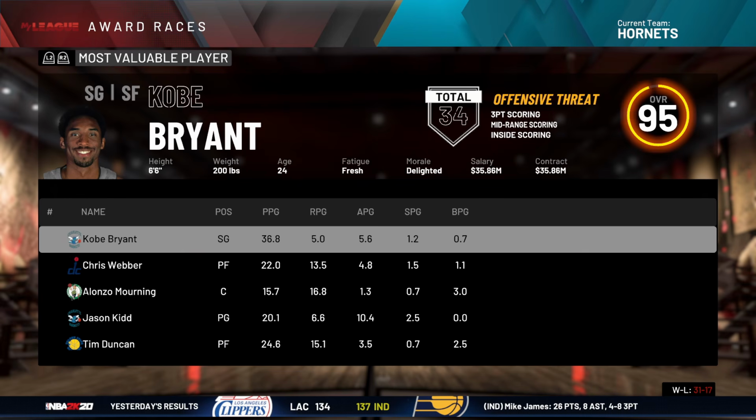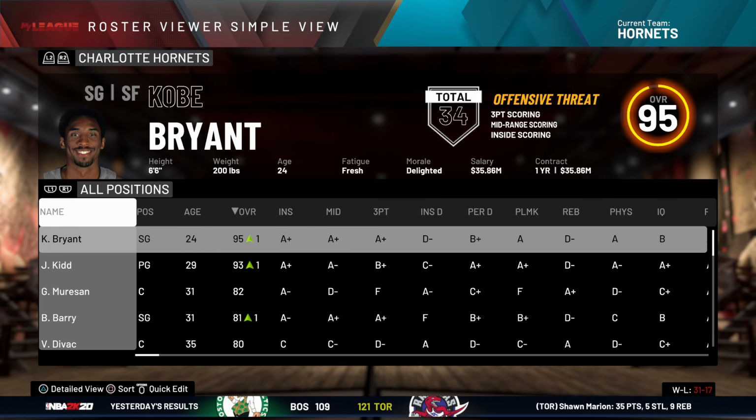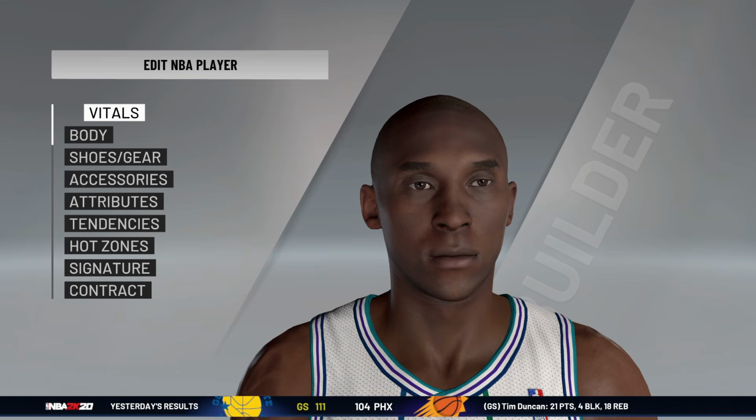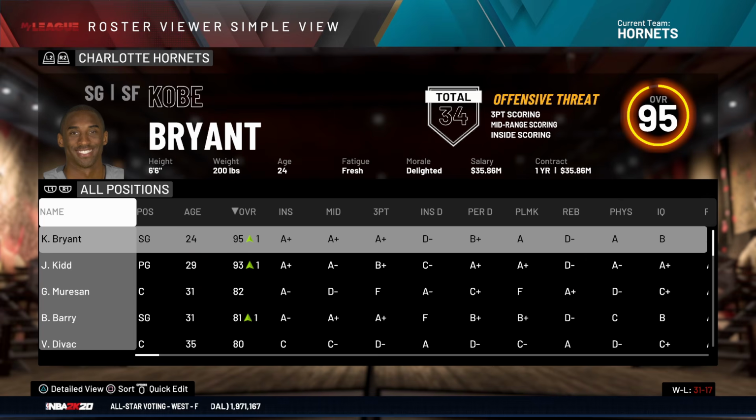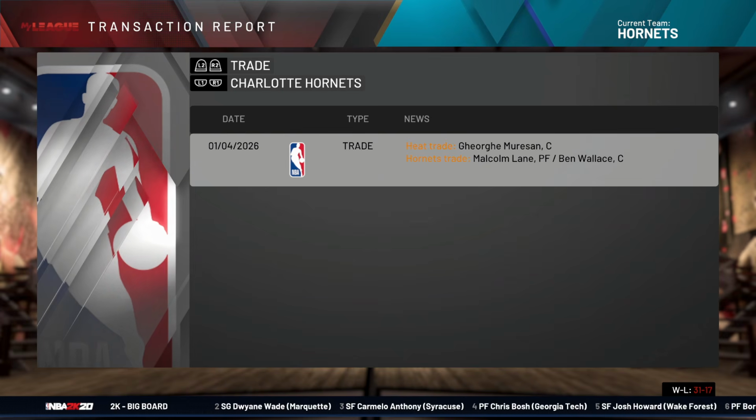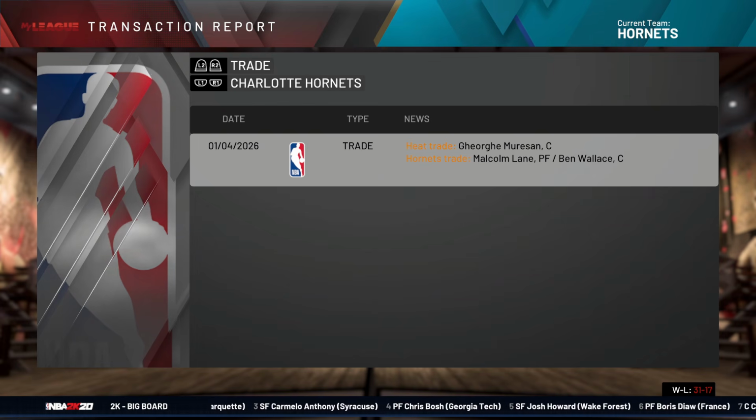Kobe is number 1 in the MVP race, averaging 37 and 6 a game. You know what? Yeah, it's time to change his face from this Kobe to the MVP looking Kobe. Yep, there we go. The king himself is here. Full Mamba mode. We also traded for George Mirasan, and just remind me to change Kobe's number to 24 in year 10. Okay, cool. Thank you. Oh my God, we traded Ben Wallace already. Well, there goes that whole fantasy.